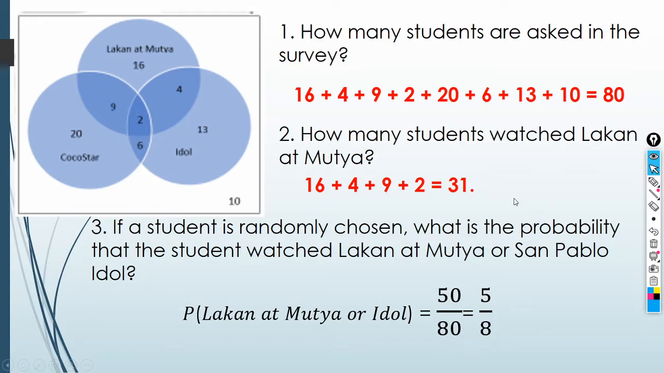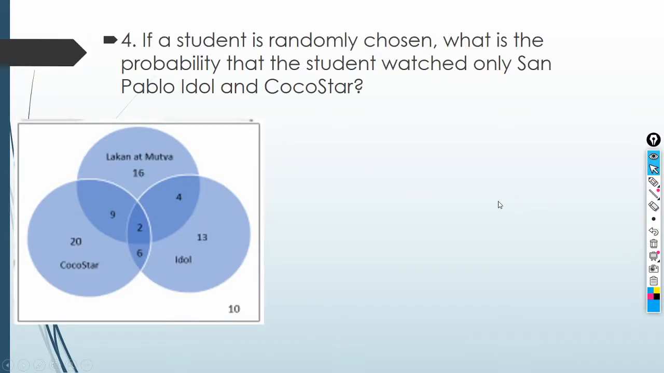Next. Question number 4. Still on the same Venn diagram. If a student is randomly chosen, what is the probability that the student watch only San Pablo Idol and Coco Star? Okay, so may keyword na naman tayo. So, what is the keyword? So, it's and, di ba? And when we speak of and, it means it is intersection.